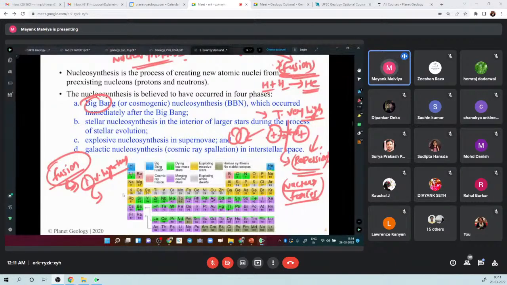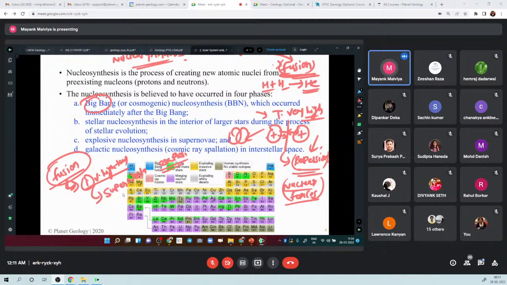Another thing is, you must have heard about supernova explosion, right? Supernova is basically a stage in the life of a star. Although our sun will not undergo this supernova explosion, a lot of stars go into this stage of supernova explosion.